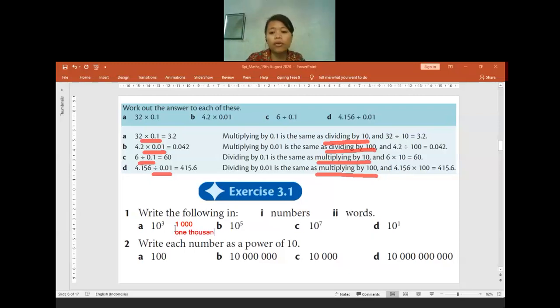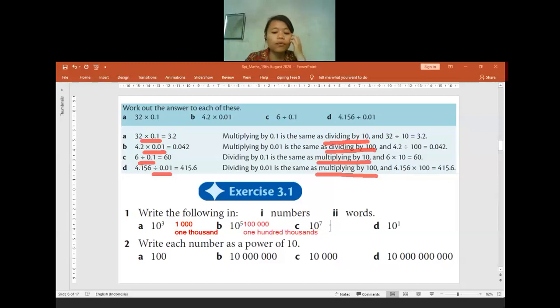Is there anyone who is confused so far? No? Okay. For question B, we have 10 to the power of 5. When we write it in numbers, how many zeros will be there? There will be 5 zeros because it is to the power of 5. So we write it with 5 zeros like this. In words, what number will it be? 10,000, 100,000, 1,000,000 or how many? Yeah, it will be 100,000. Is there anyone having any questions so far?